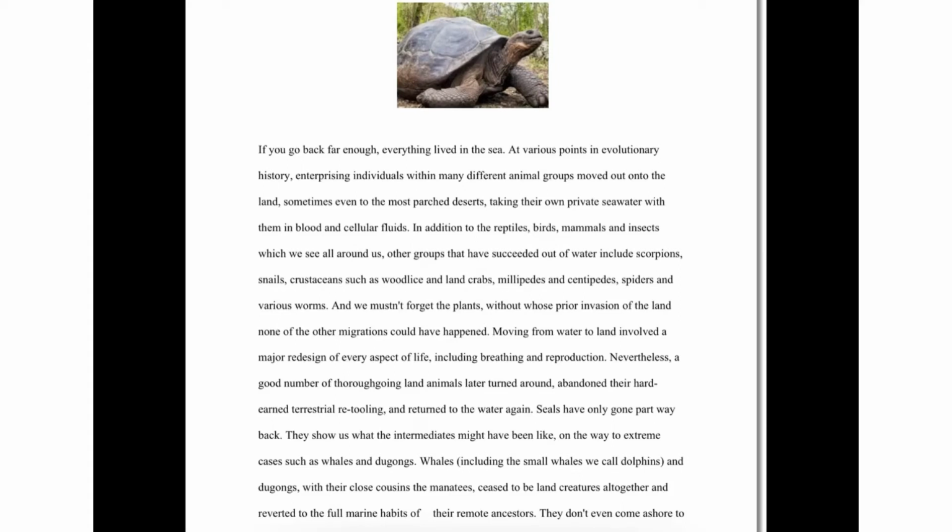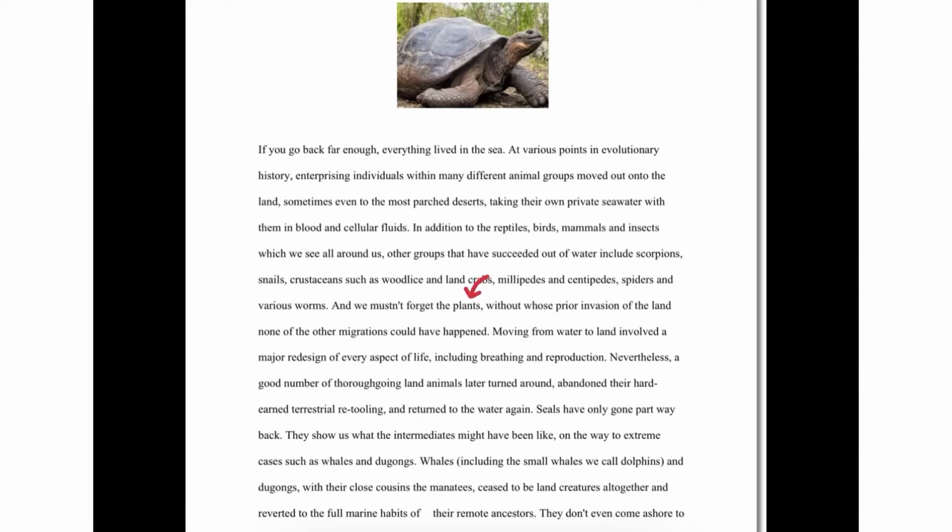So if we look at the text here, we've got the first paragraph. We've got, if you go back far enough, everything lived in the sea. Now here I can read reptiles, birds, mammals and insects, so it's not turtles. I also have, for example, scorpions, snails, I've got crabs, I've got spiders and various worms.